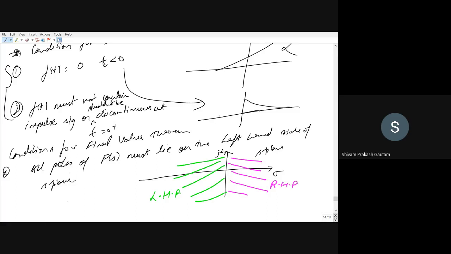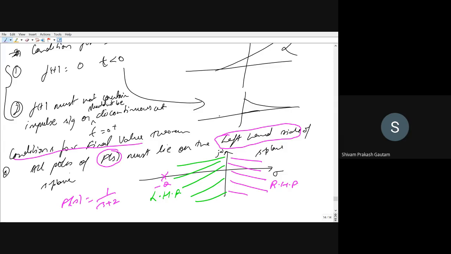When we have F of s, we have to check the condition that all the poles should lie on the left hand side. For example, F of s is equal to 1 upon s plus 2. What is the location of this pole? The pole is at s equal to minus 2, here. So the first condition for the final value theorem is that poles should lie on the left half plane.